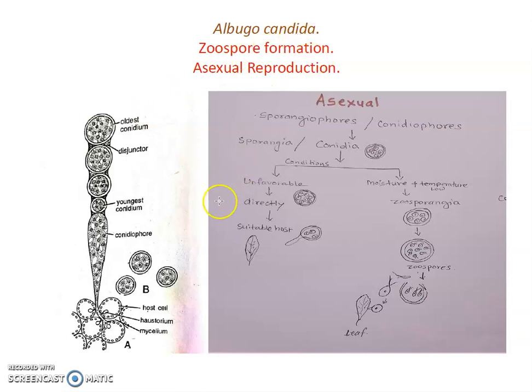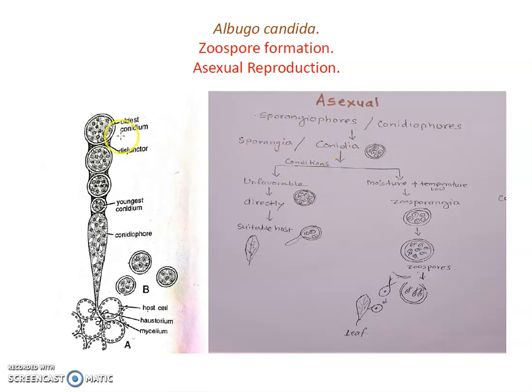Albugo candida, zoospore formation or asexual reproduction. Albugo, this type of fungi, reproduces in two ways, asexual and sexual. So first we will see the asexual type of reproduction. In this type, reproduction takes place through conidia. First the conidiophore is formed, and on this conidiophore a conidia forms. This is the conidia.